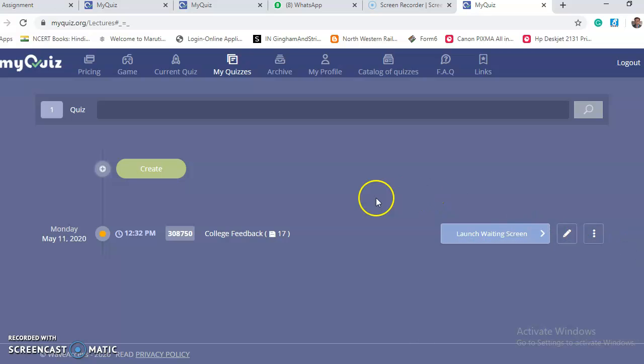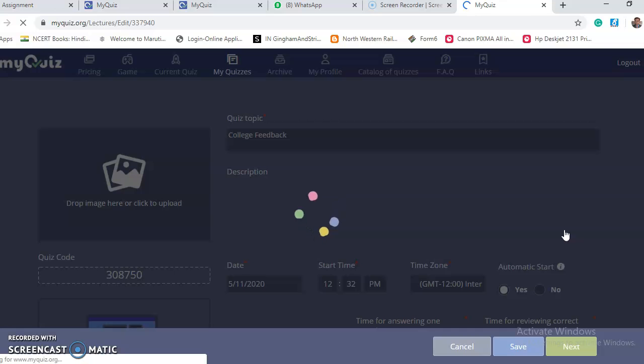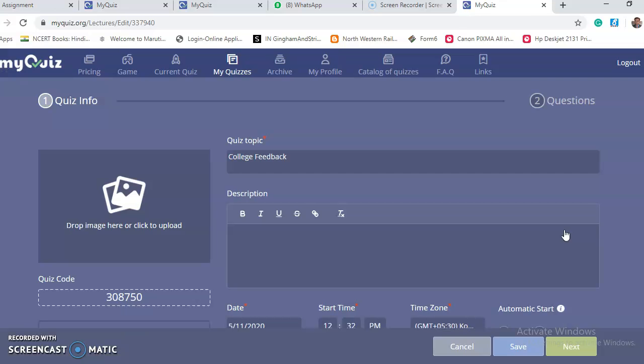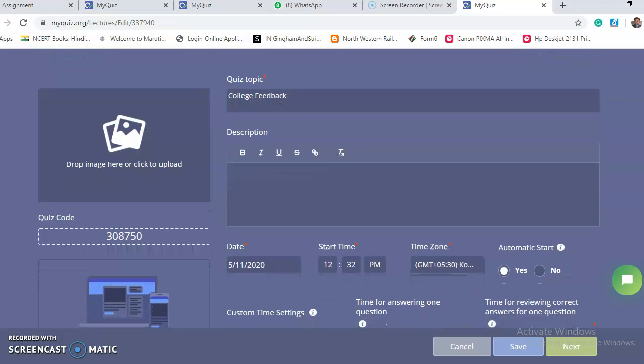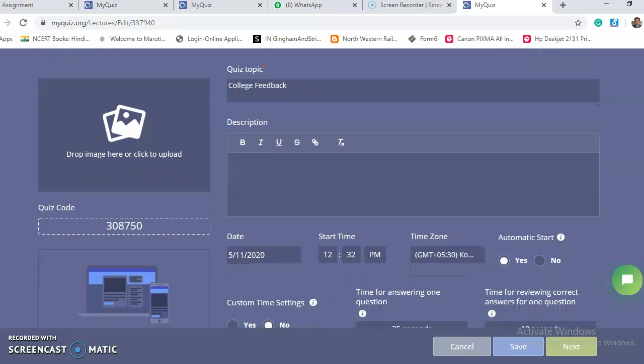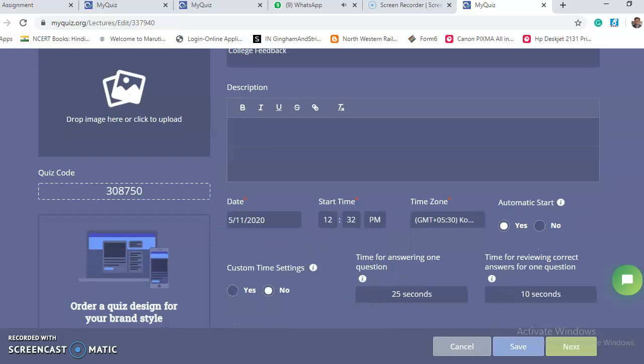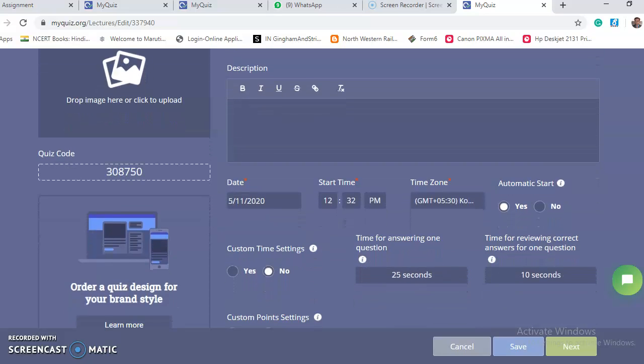I have already created a college feedback quiz in MyQuiz because I will show you which topic it is. In that, I gave some inputs. Today's date, start time is 12:32, automatic start yes, then custom time setting no.